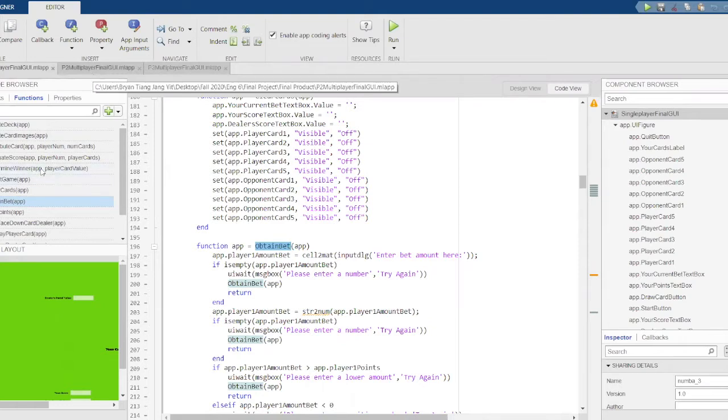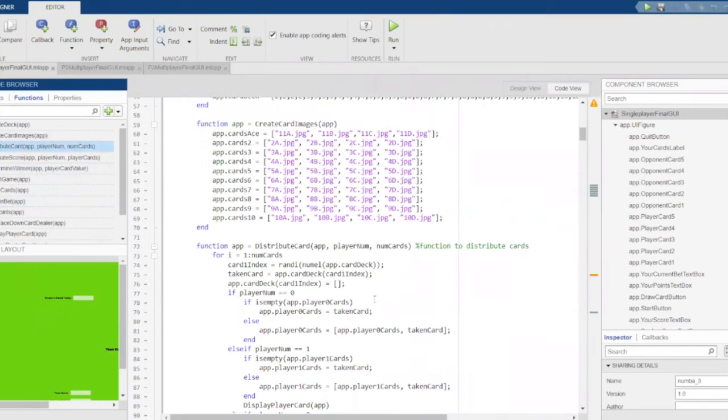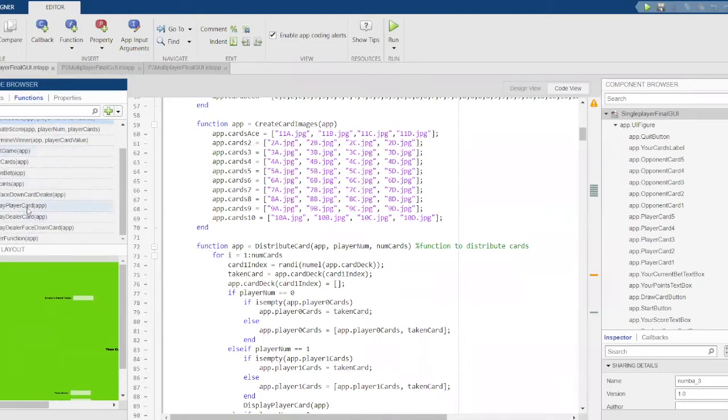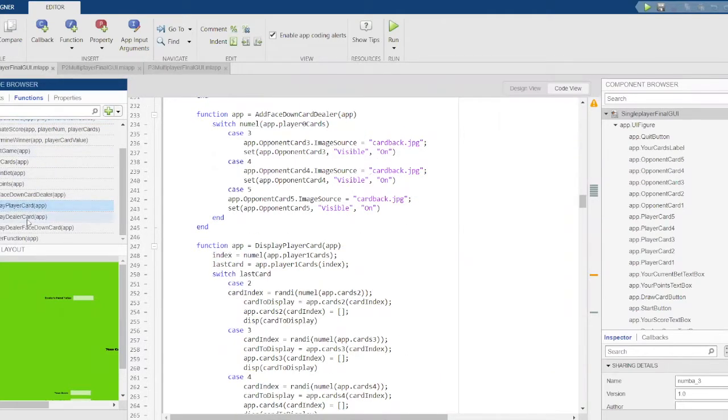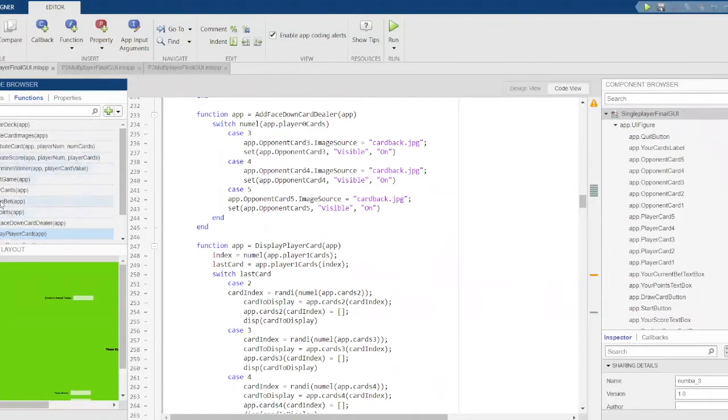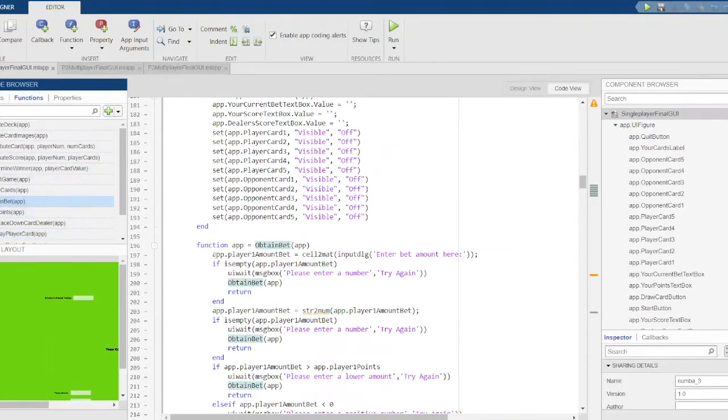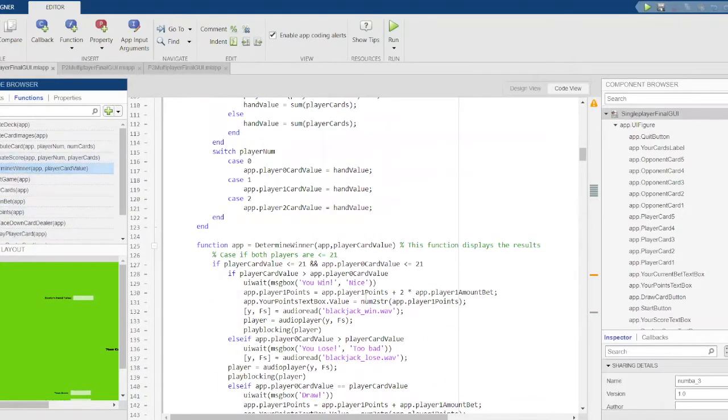So the main idea is that when the game begins, a function called distribute card gives out cards to each player, and then another function called display player card and display dealer card then assigns images to the player and the dealer. After that, a function is used to obtain the amount that a player wants to bet, and a bunch of other functions are then used to determine whether the player has won or lost, and also to assign points to the player based on the amount they've bet, or deduct points from the player.